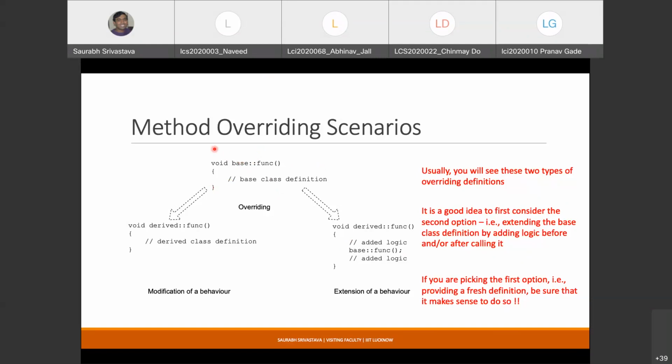So you have access to all the implementations in the hierarchy. You can access the grandparent's version as well. So all these things are allowed, and the only thing you will need is the scope resolution operator and the name of the class whose definition you want to invoke. So this is the overall idea of overriding.